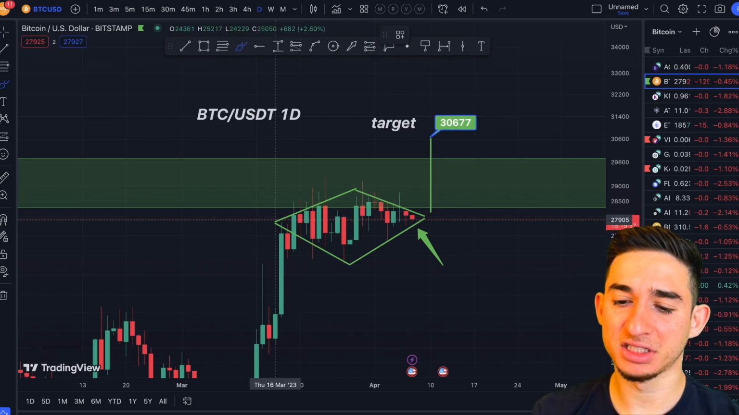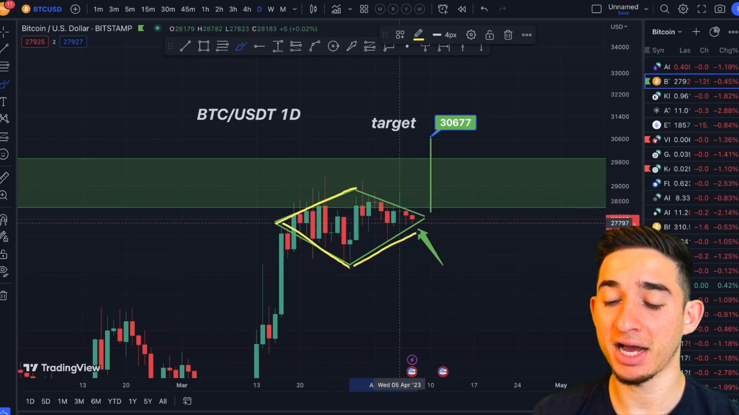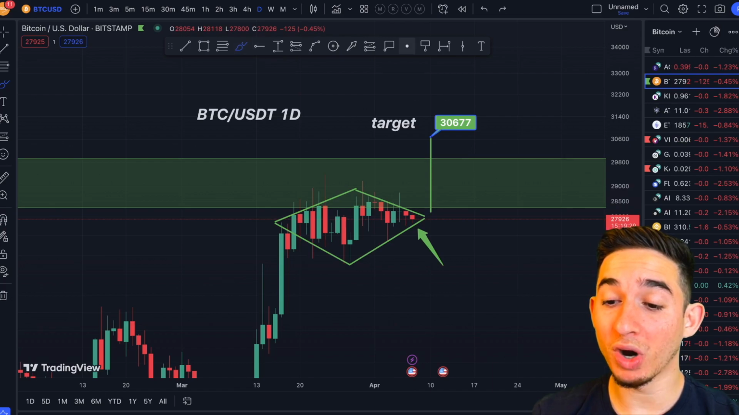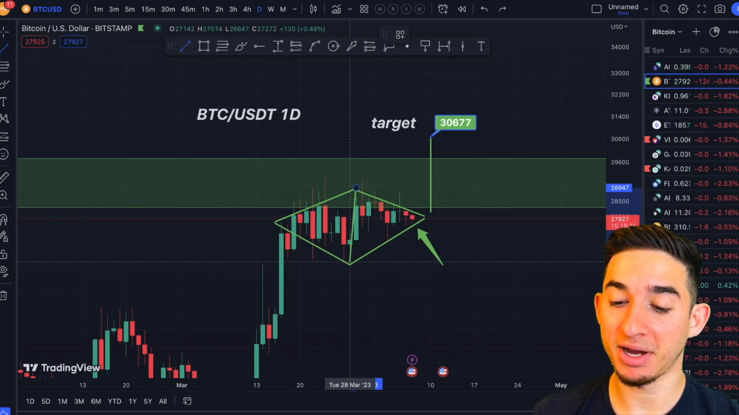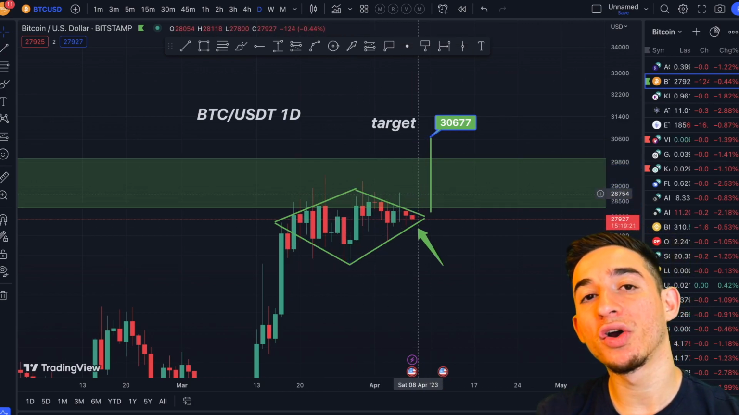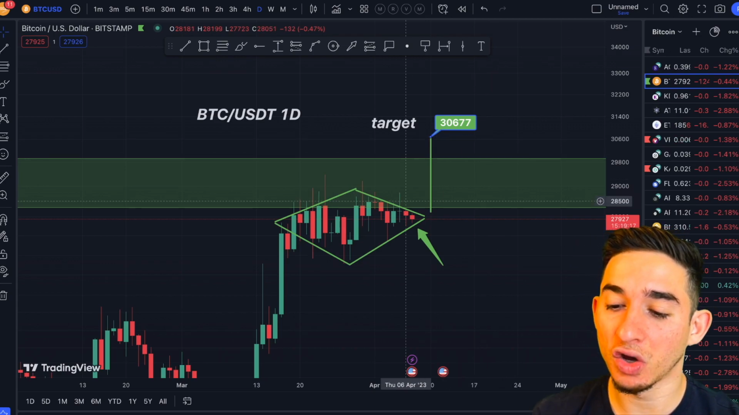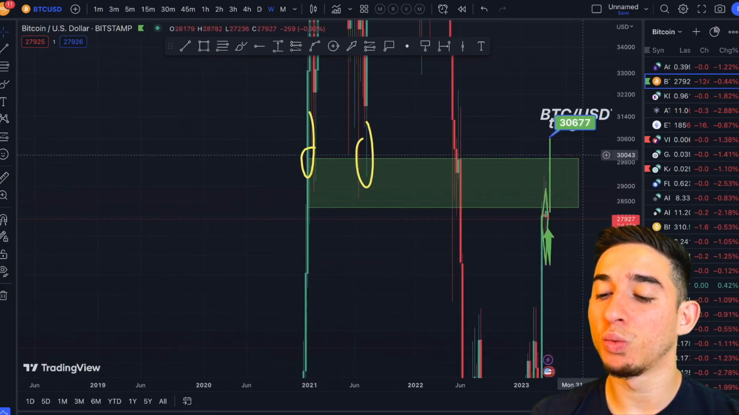Now, it's pretty self-explanatory, the diamond pattern. As you guys can see right here, we're making this diamond-shaped pattern. Now, what can be the price target for Bitcoin? Well, if I take the top of the diamond pattern to the bottom of the diamond pattern, and then I take that and essentially extend it, we can see that our target is approximately sitting at $30,677.